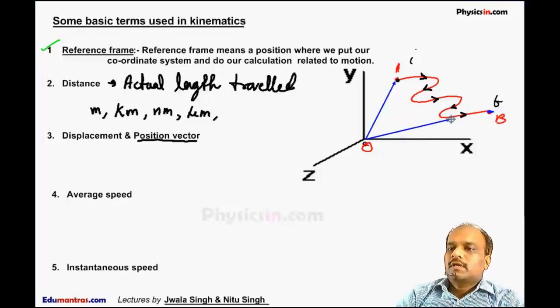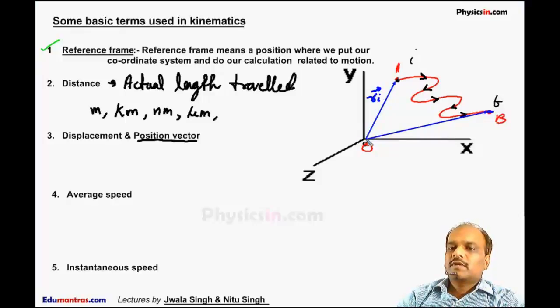If I draw a vector like this, the vector is called position vector. Since this is the initial position of the particle, it is called the initial position vector of the particle. The velocity at the initial instant is called initial velocity. The speed at this point is called initial speed. The position of the particle at this instant is called initial position vector.